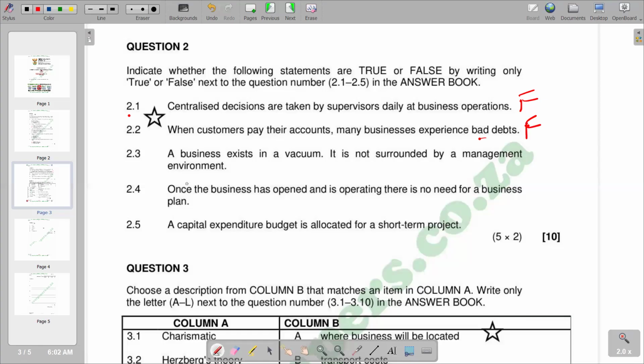Then we have got 2.3. A business exists in a vacuum. It is not surrounded by a management environment, which is false also.